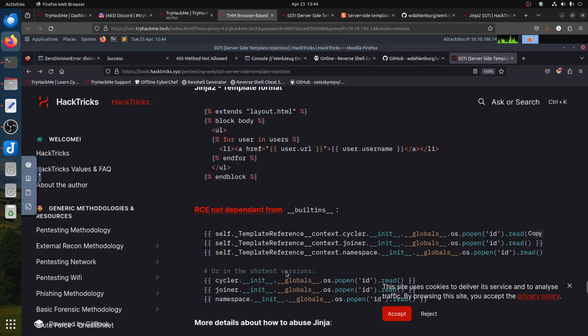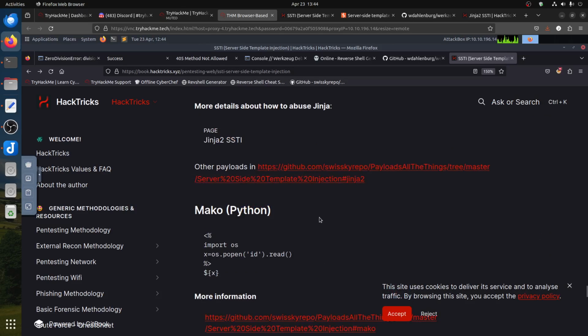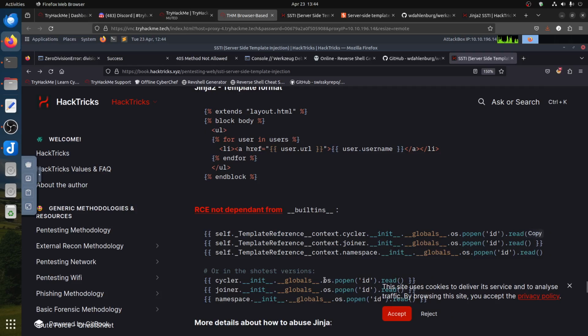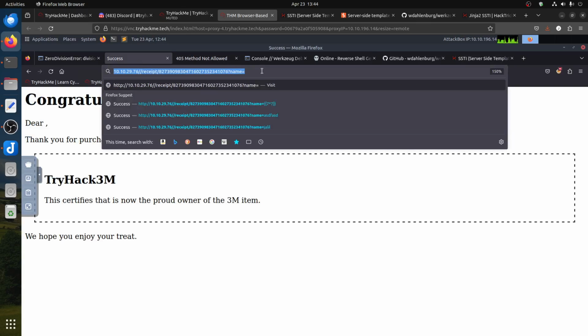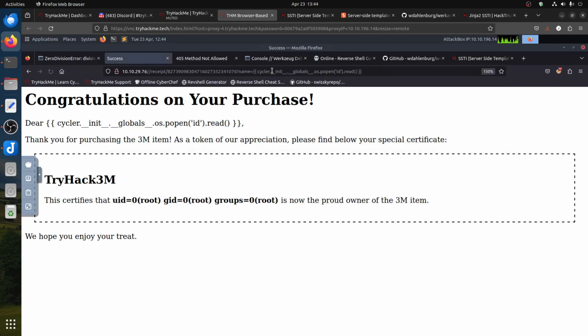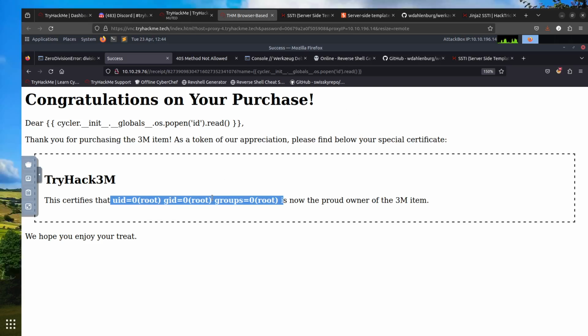Let me look at the short version. Let's go with the short version. There's no point going into anything fancy here. Let's copy this and paste it there. And if we go there, okay, we got the root ID. So basically that gives you an idea that we're inside a container, because you're not getting root straight away with the first flag. So we know it's reflecting, it's an SSTI.